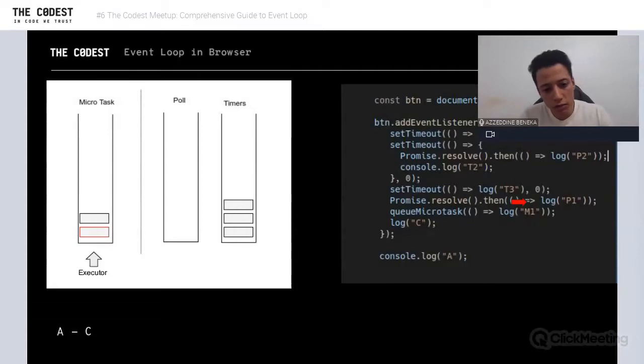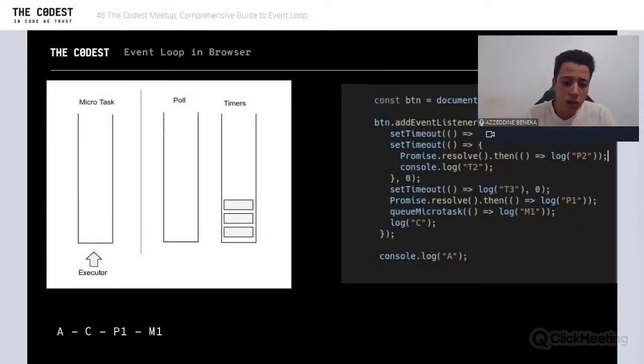So if you remember, the first task is the promise resolve, the task that we scheduled in the promise that we resolved. We're going to execute that function, log P1. So we're going to have P1. We have finished this. We're going to go now to the second task, which is queueMicrotask. It contains a log M1, which means we're going to log M1. All right, we have finished this.